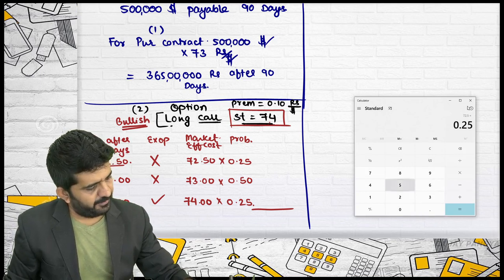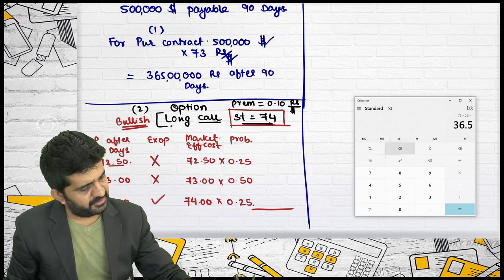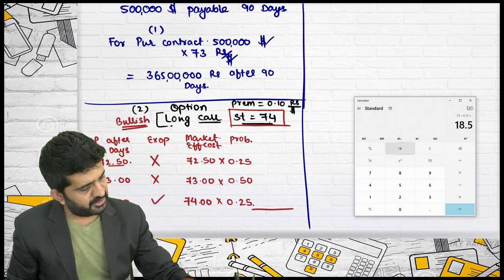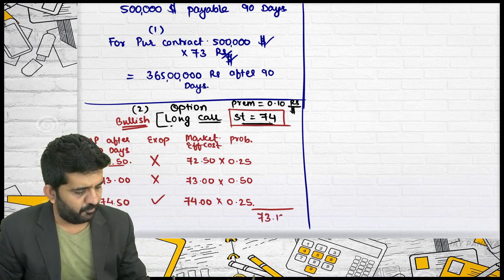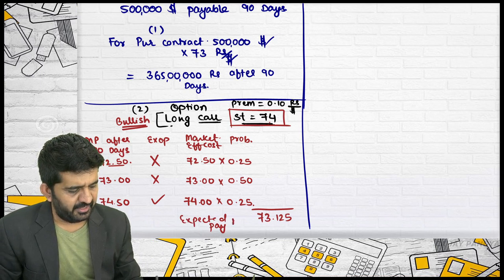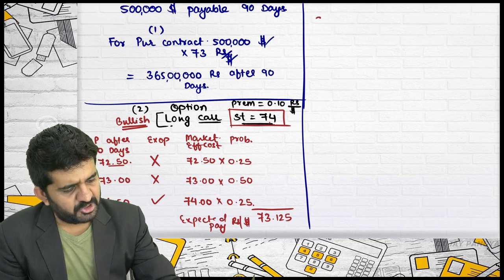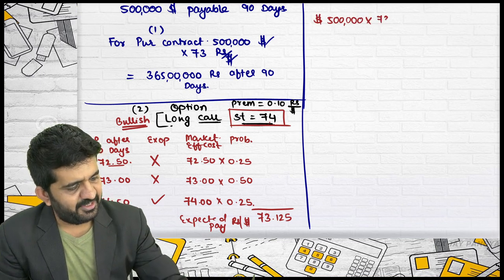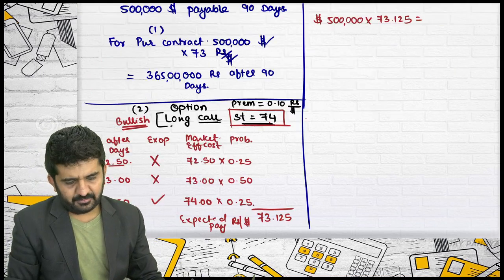72.5 multiplied by 0.25 plus 73 multiplied by 0.5 plus 74 multiplied by 0.25 is equal to 73.125. You will be expected to pay 73.125 rupees per dollar. Have you considered all options? How many dollars do you need to purchase in the option? 5 lakh. What is the expected price? 73.125.